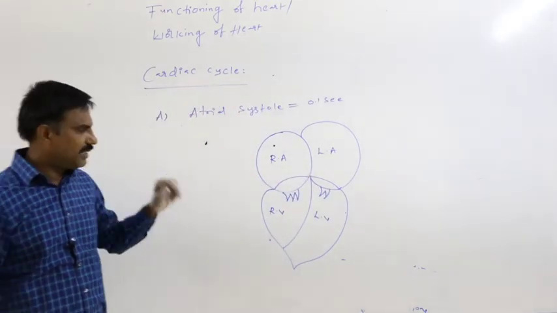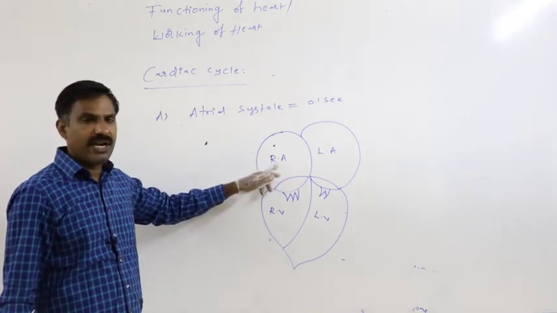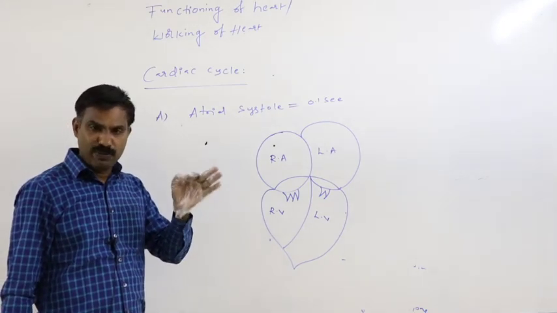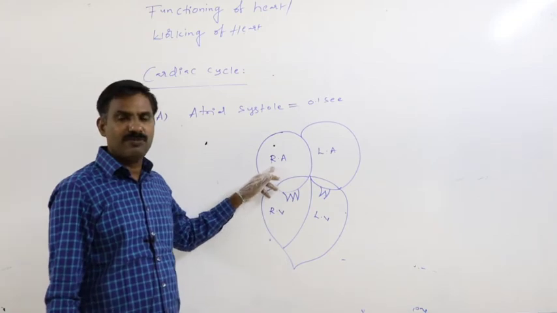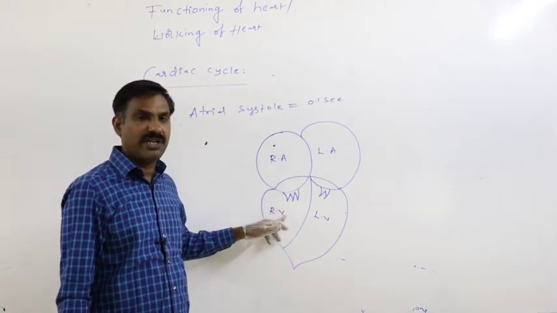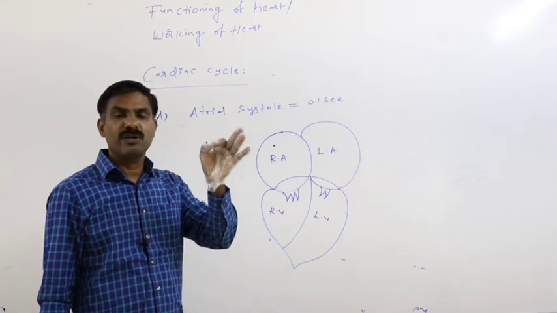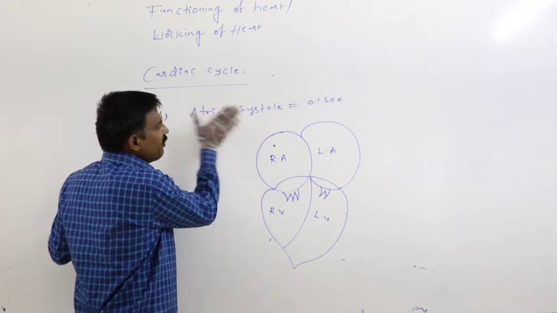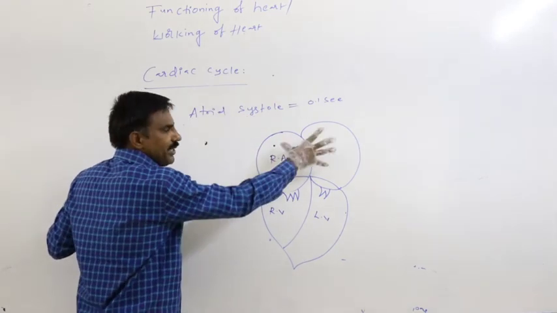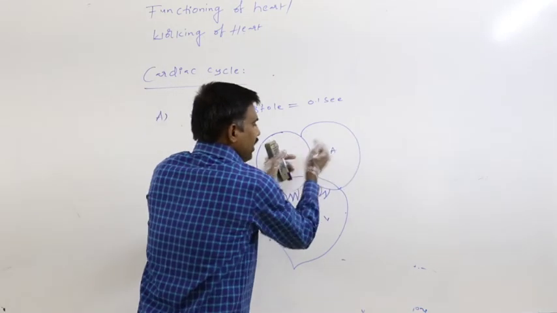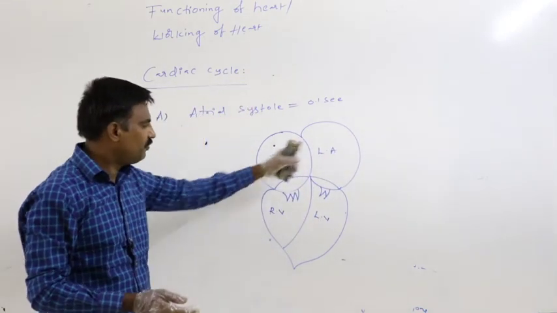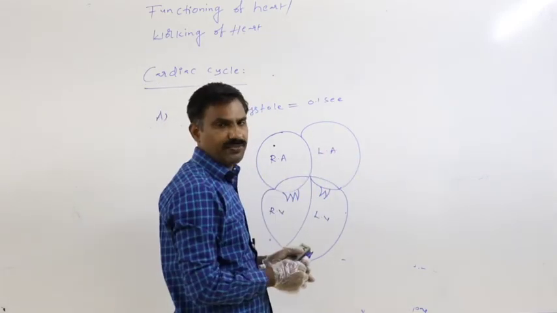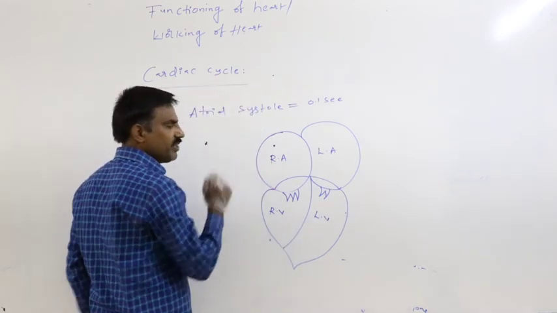So that only during that, from the right atria into right ventricle, 70% of the blood gets pumped, on or before the beginning of the atrial contraction.